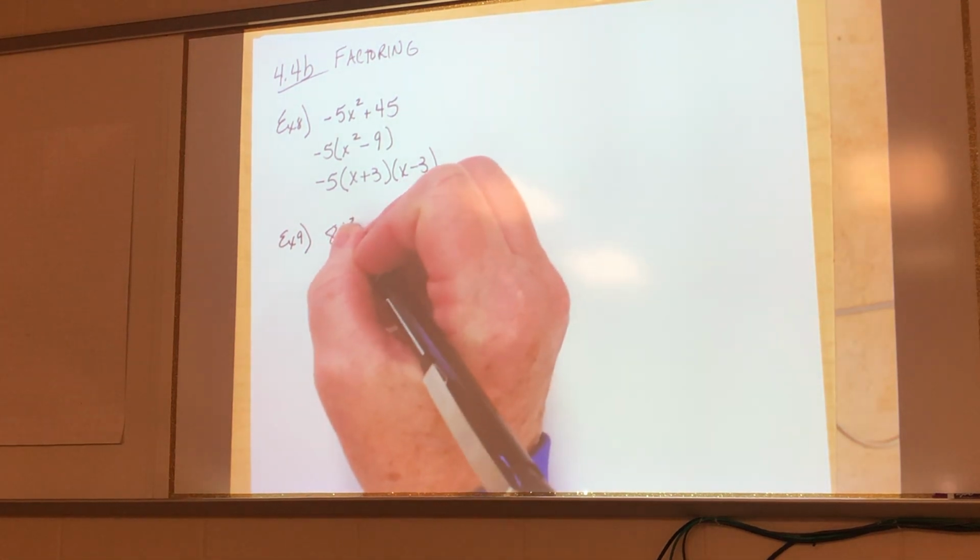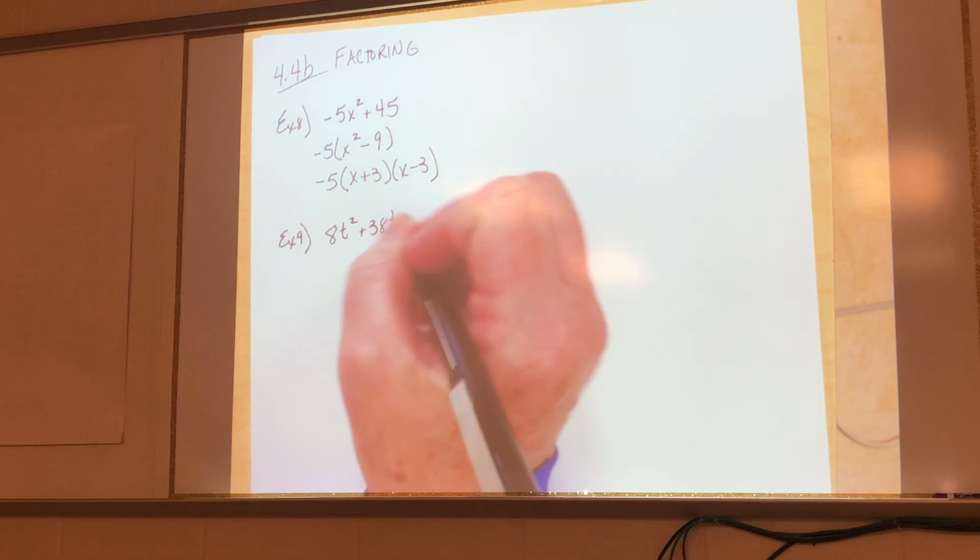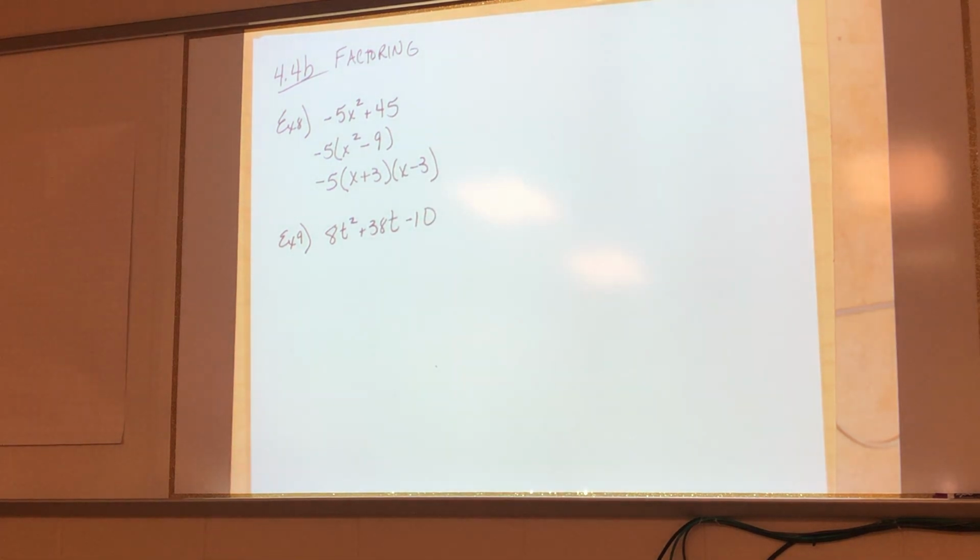All right, so here's example 9. Okay, so let's look at this one. 8t squared plus 38t minus 10. All right, what's the first thing we're supposed to ask ourselves? Okay, can I take anything out? Yes.